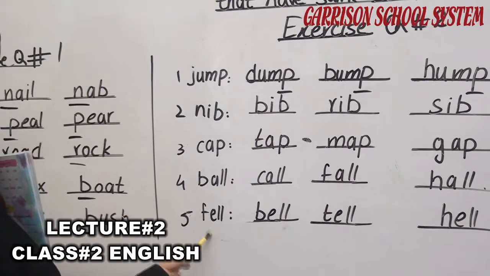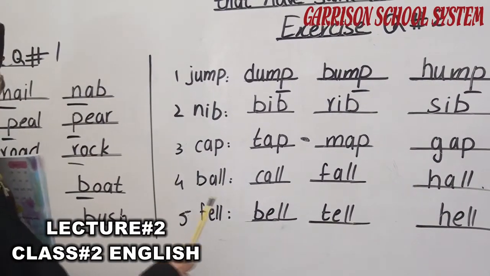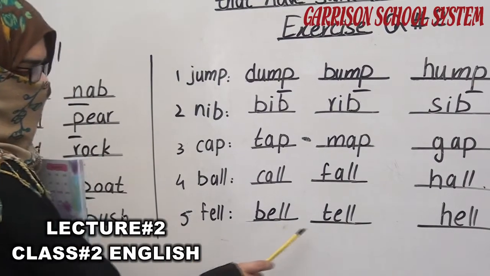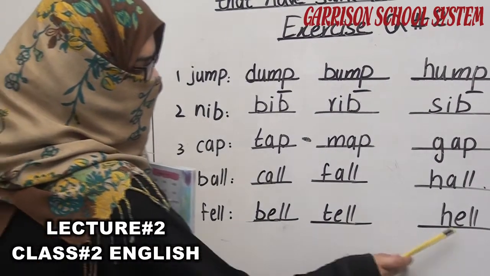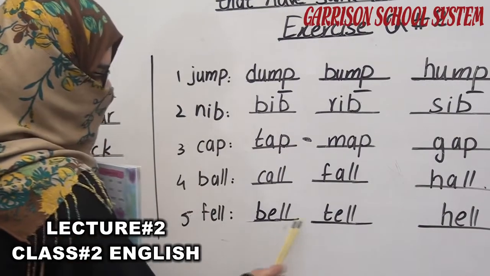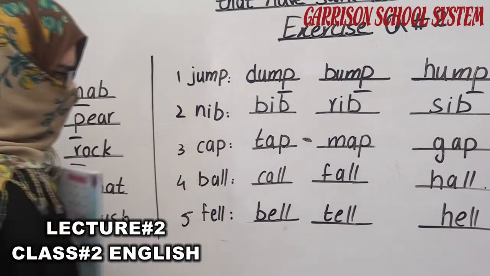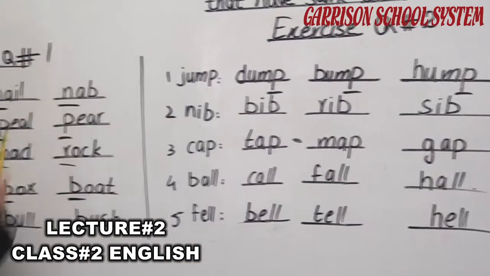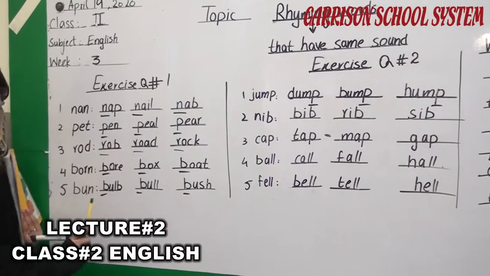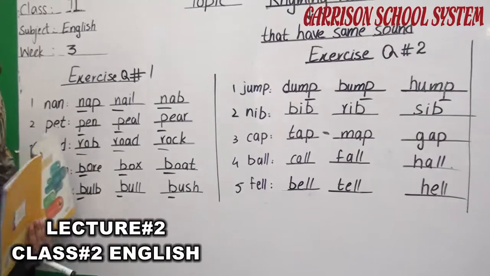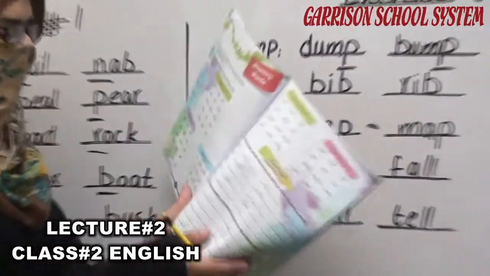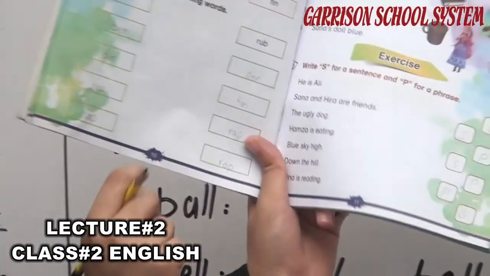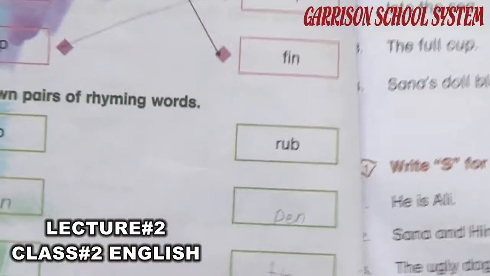Last word is fell: bell, tell, hell. The last letters remain the same. As you notice, in question number 2 the last letters remain the same, and in question number 1 the first letter remains the same. Do you have a clear concept? Okay. Now open your book to page number 10.